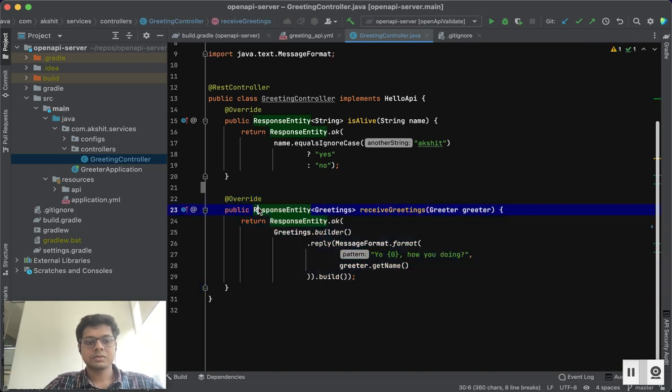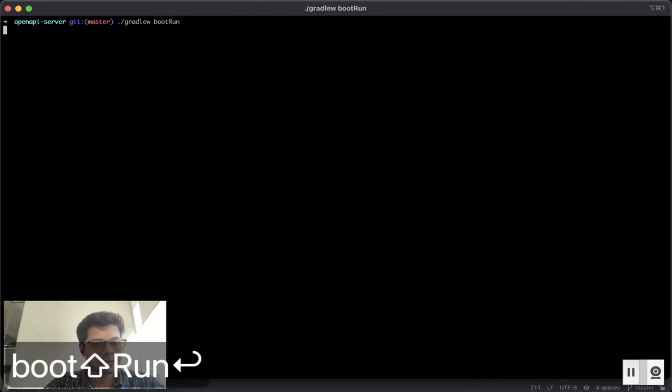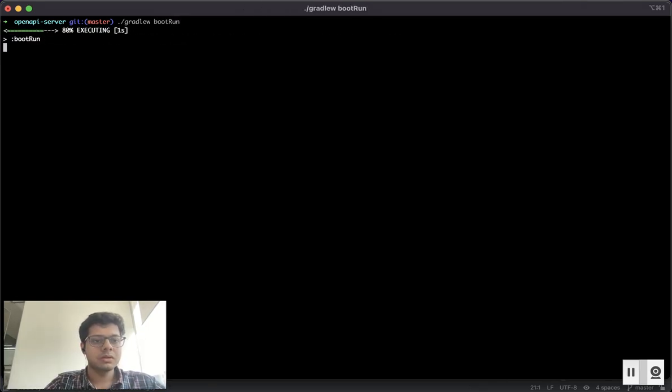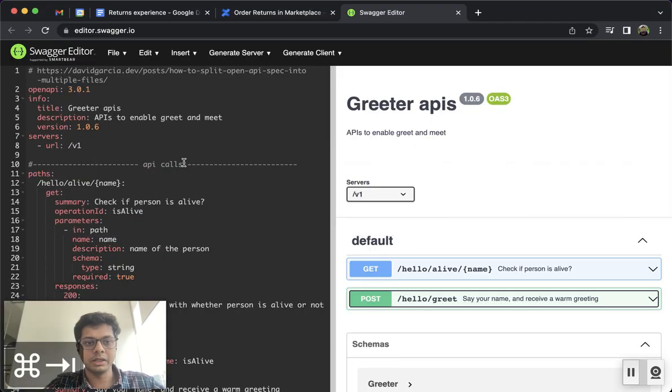Now once our server has been written, let's first run it and see if it works or not. So what we'll do is let's test our server independently. gradlew bootRun. So now we can see our server is up at 9000 port.